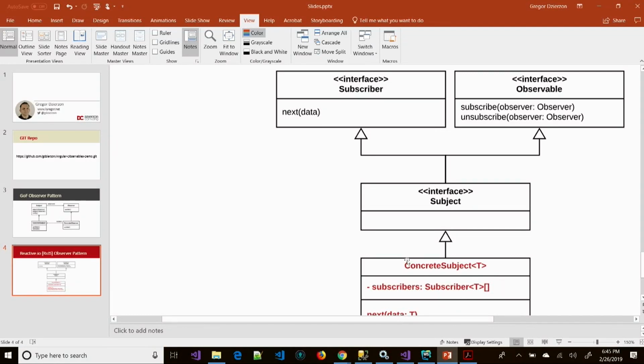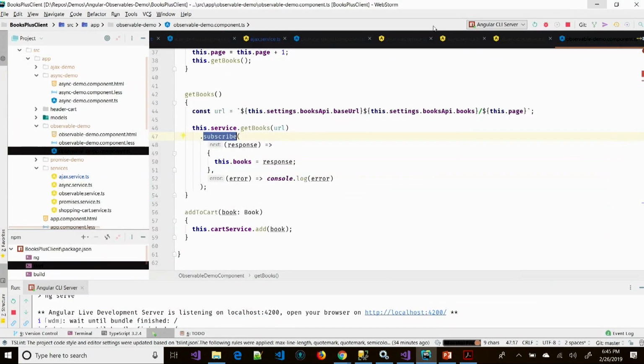So the subject calls next, or it notifies them, and it does that by calling whatever your event is for the next function in the subscriber. Okay, so let's take a look at that in action here.